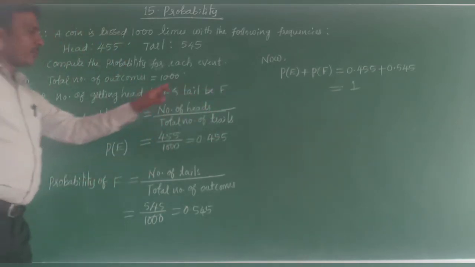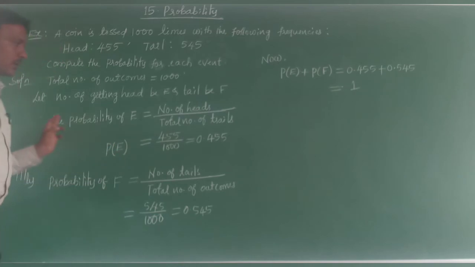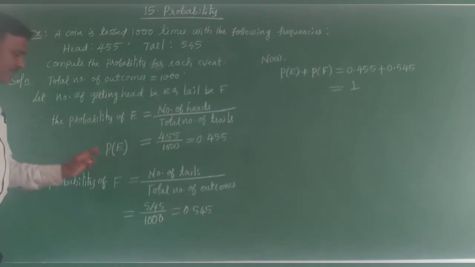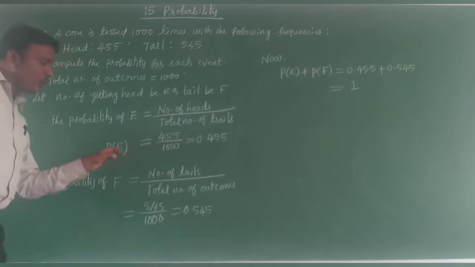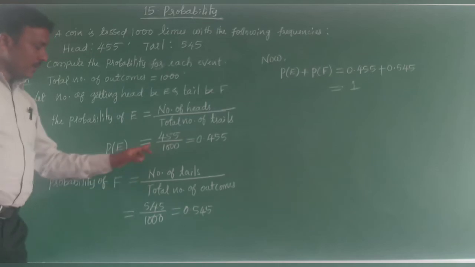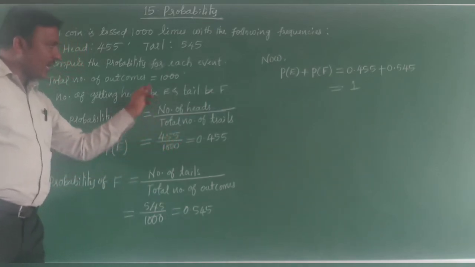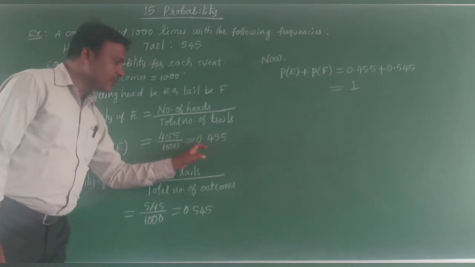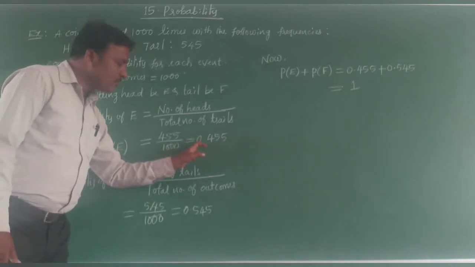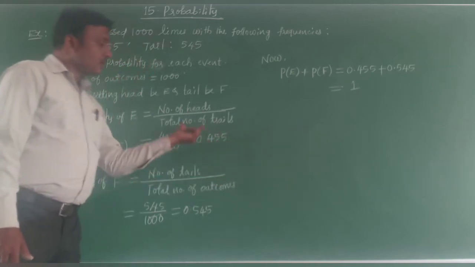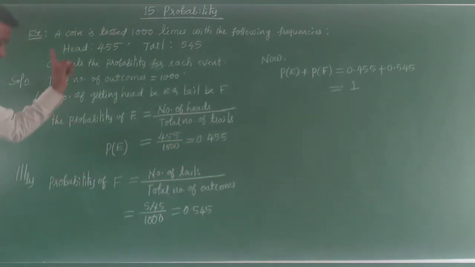Number of heads divided by total number of trials, total number of outcomes. That can be written as P of E, probability of getting E, means head here. That is equal to 455 heads given, so 455 divided by 1,000, that is equal to 0.455. 0.455 is the probability of getting head.